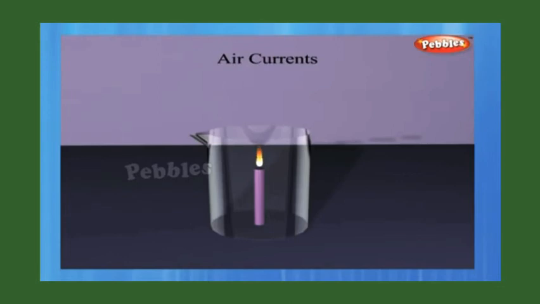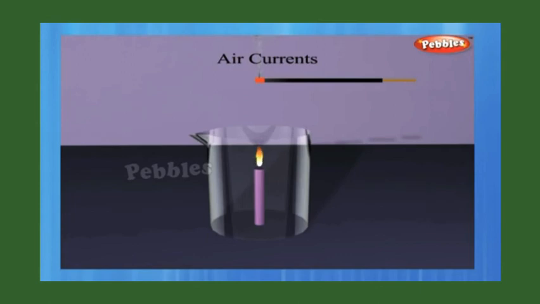Air currents. Place a candle in a beaker or wide-mouthed bottle and light it. Light an incense stick and take it to the mouth of the bottle. Which way does the smoke flow when the incense stick is kept near the mouth? It flows towards the beaker. Which way does the smoke flow when the incense stick is taken a little above the candle? The smoke flows out of the beaker. Which way does the smoke flow when the incense stick is kept in another region? Smoke deviates into different regions.